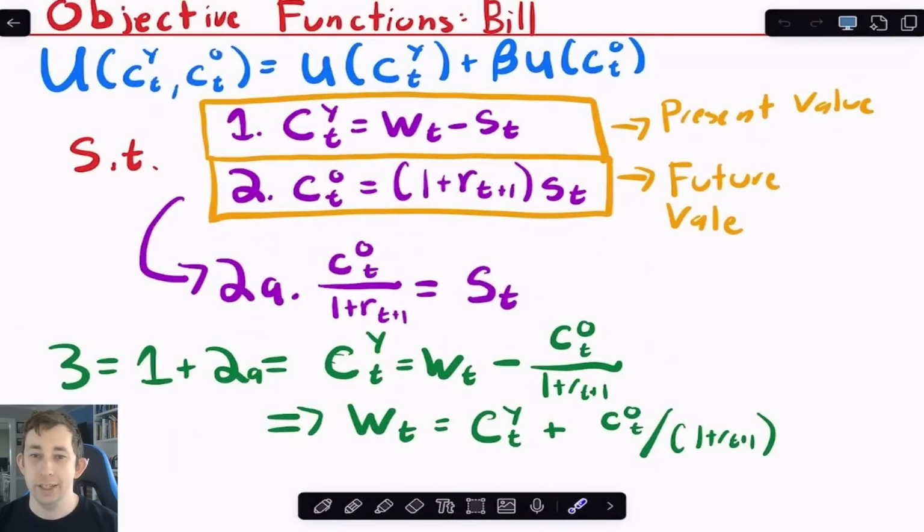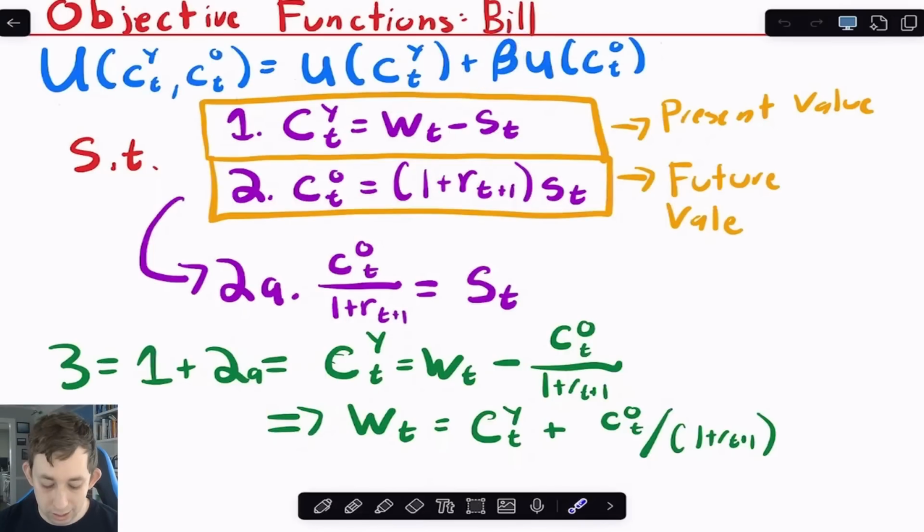So now let's start thinking about the objective function for Bill. For both periods of his life, he's going to have a utility function over the coconuts he eats when he's young and the coconuts he eats when he's old. Maybe that's just some function u of CT and some u of CT old. And then we have this beta, or time discounting, which is pretty standard. So I'm just going to throw that back in.